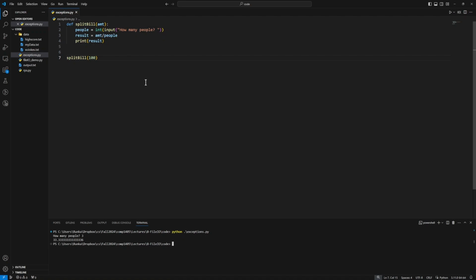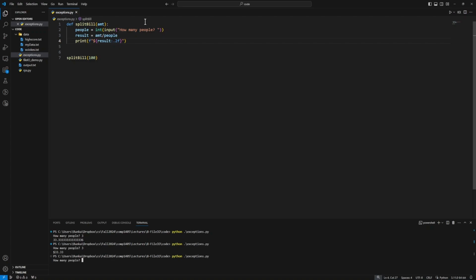Perhaps we should do a bit of formatting there. So in our print, we could say, for example, an F string, and we'll print out $, and then the result, but then we'll make that a 0.2F, so it prints with 2 decimal places. And now if I say 3, each person has to pay $33.33. So that seems to work fine. We have a nice little output there. Code's all good so long as all of our inputs are good.